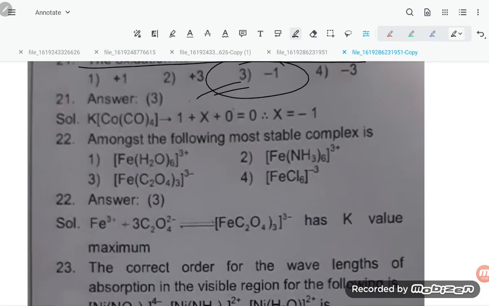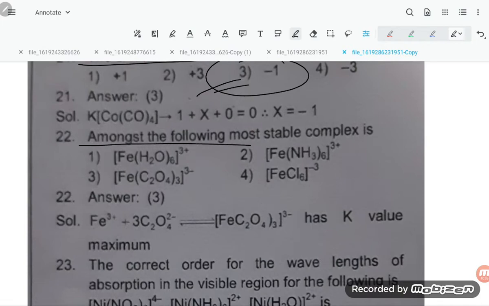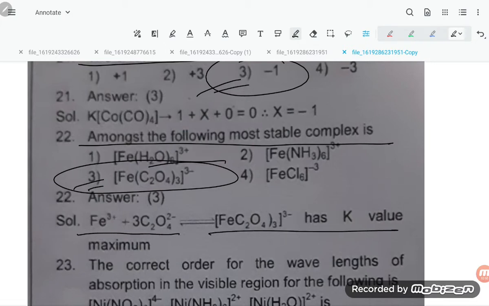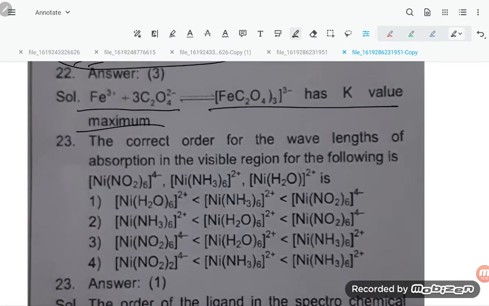That is very easy. Amongst the following, the most stable complex is the one with the bidentate ligand, oxalate ion, which is more stable, so its K value is maximum, that is why more stable.